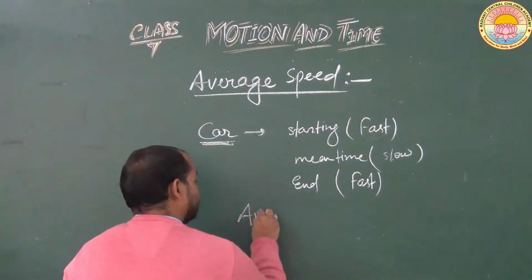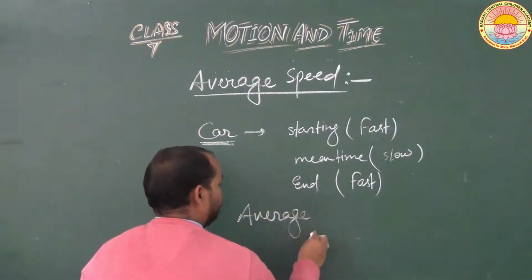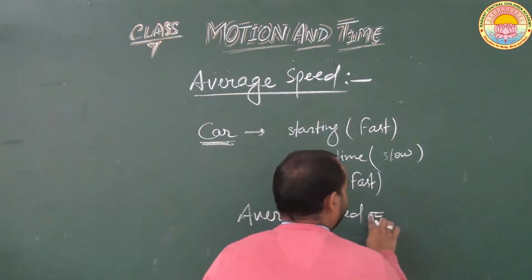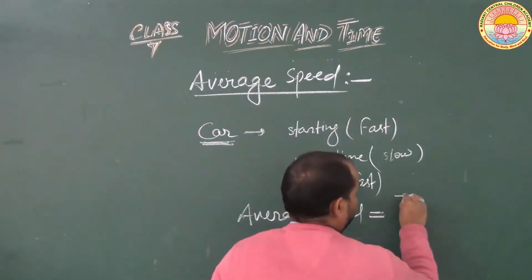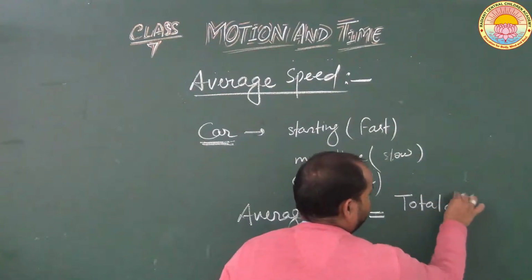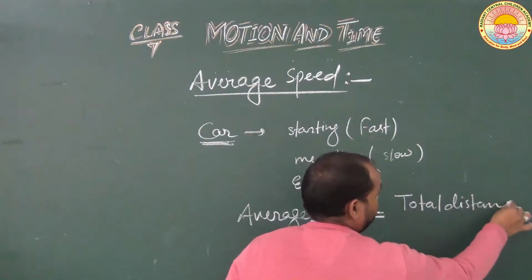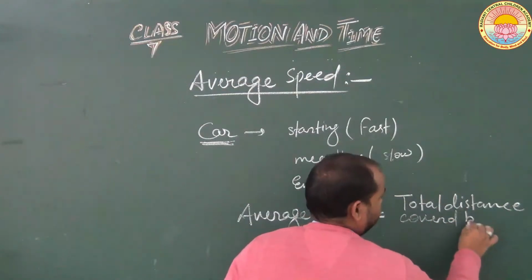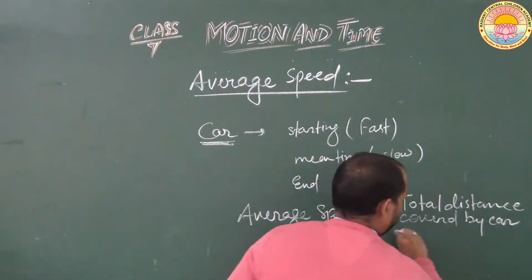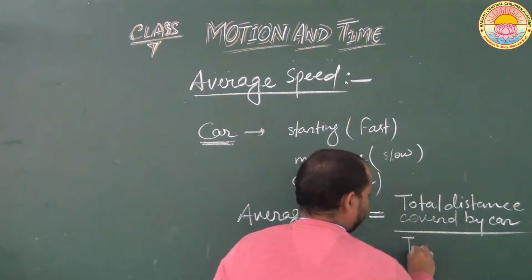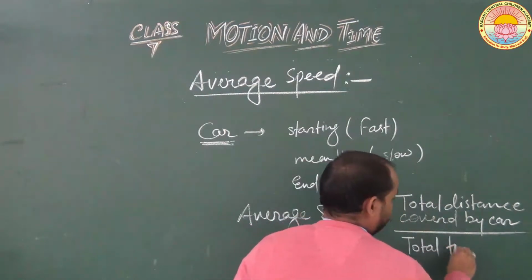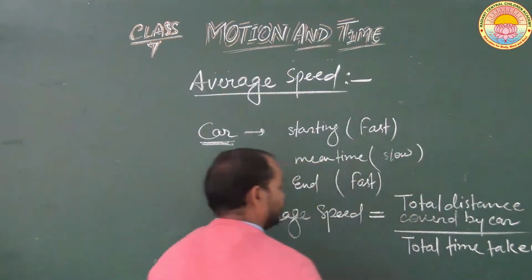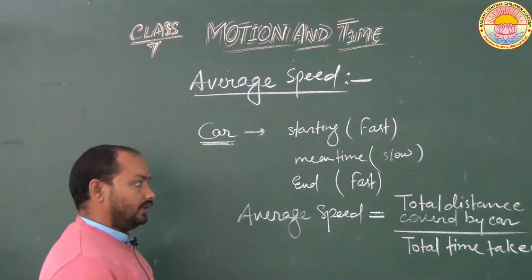So the speed of this car will be the average speed, and this will be calculated by the total distance covered by the car and the total time taken. This will be the average speed of the car.